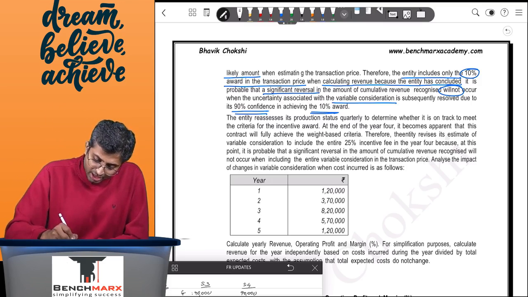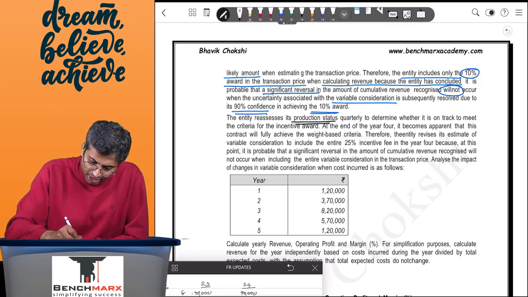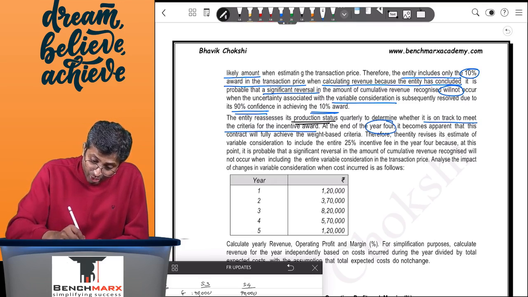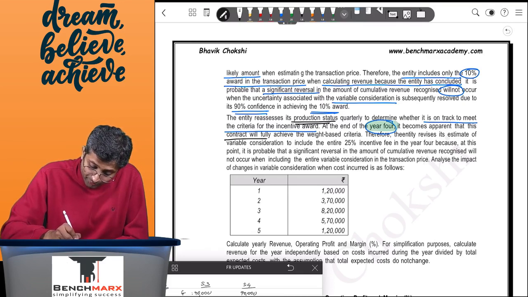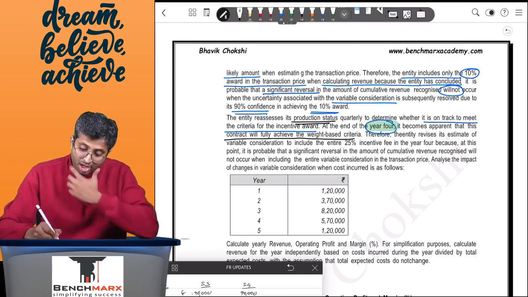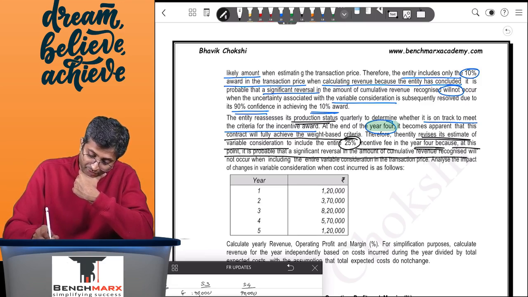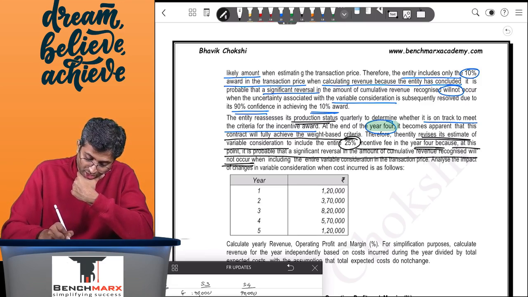The entity reassesses its production status quarterly in order to determine whether it is on track to meet the criteria for the incentive award. At the end of year 4, so this is during year 4, it becomes apparent that the contract will fully achieve the weight-based criteria. Therefore, the entity revises the estimate of the variable consideration to include the 25% incentive fee in year 4, because at this point it is probable that a significant reversal in the amount of revenue recognized will not occur when including the entire variable consideration in the transaction price.